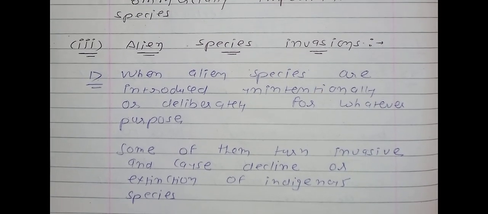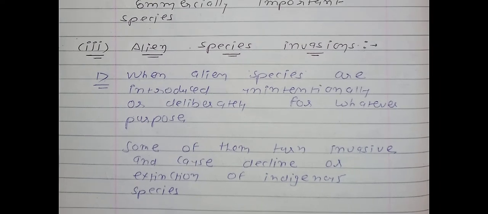Now, if we talk about the third reason, the third reason is alien species invasions. Alien means the outer species, the species which are not found in a particular ecosystem, habitat or region. So when alien species are introduced deliberately for whatever purpose, some of them turn invasive and cause decrease or extinction of the indigenous species.